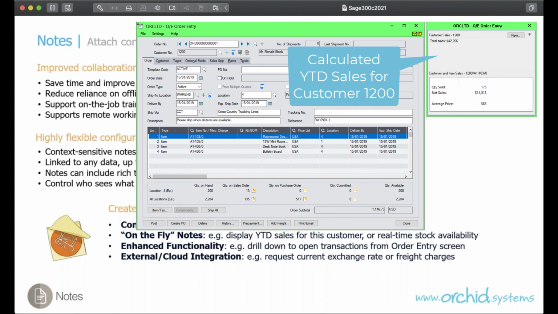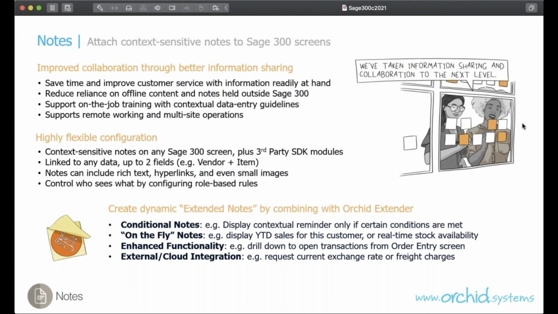And when you do on-the-fly notes, the content of the notes will be built as you're going to the particular screen. So you don't have to enter a note or import it. And in our Orchid sample data, there are examples of that around order entry. When you enter an order, you can view the year-to-date sales for this customer. And when you're on a line, you can view the year-to-date sales for this particular item and customer combination. Other examples include real-time stock availability.